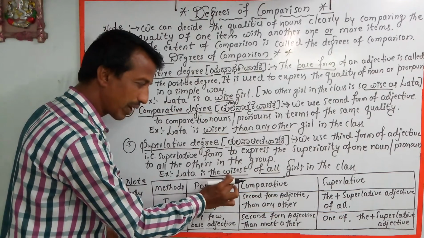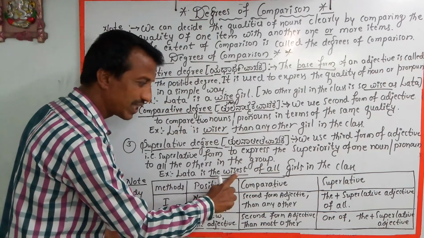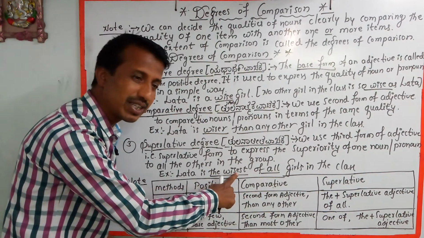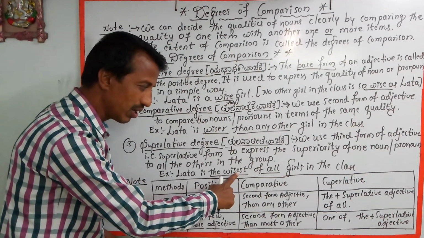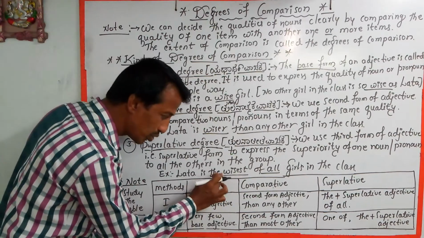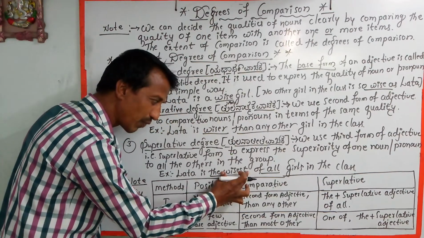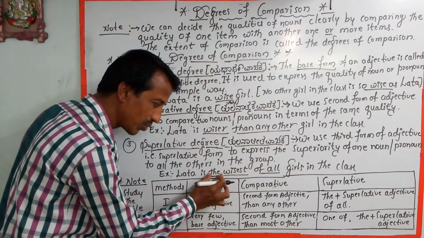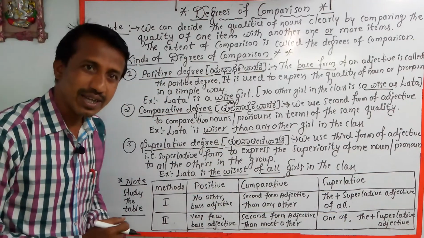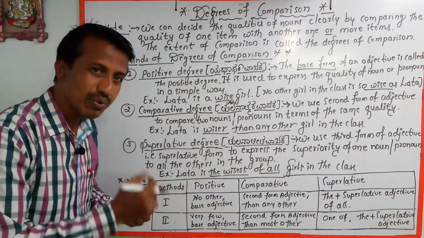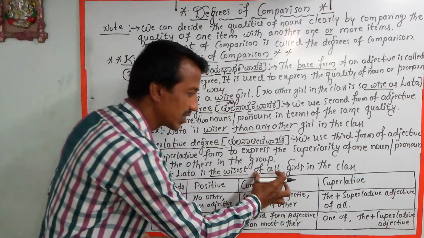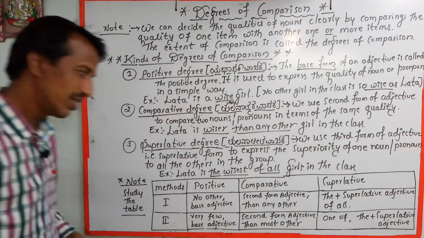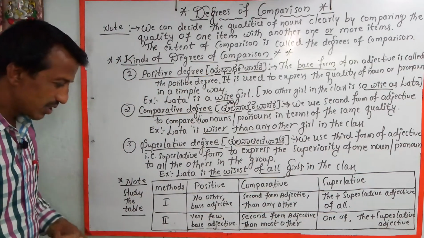In superlative degree, the adjective form ends with est. But when the adjective ends with est, what should we write? We should write the definite article before the superlative degree: the wisest, and then afterwards the phrase of all girls in the class. Thus we can study the table.